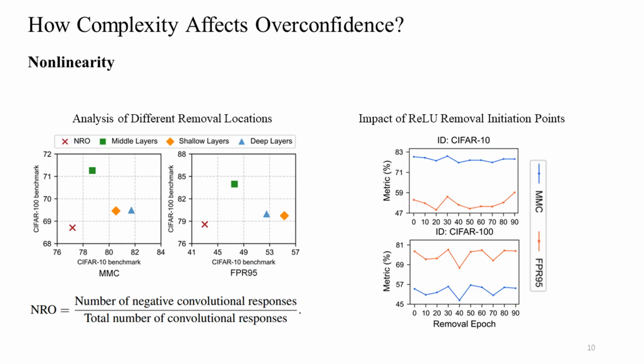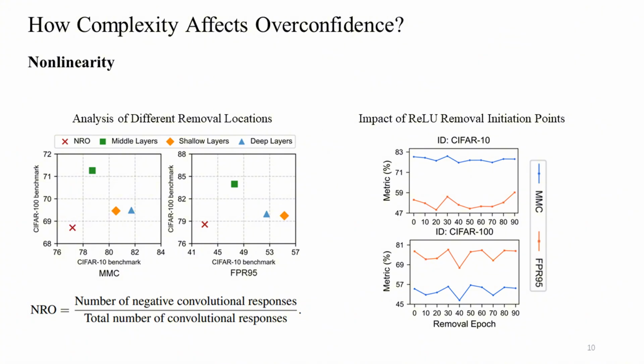To determine which ReLU operations are most suitable for removal, we compare the effects of removing ReLU layers from shallow, middle, and deep parts of the network, as well as from layers with the lowest NRR values. As shown in the figure on the left, all strategies help reduce OOD overconfidence, with the most significant improvement achieved by removing ReLU layers based on NRR guidance.